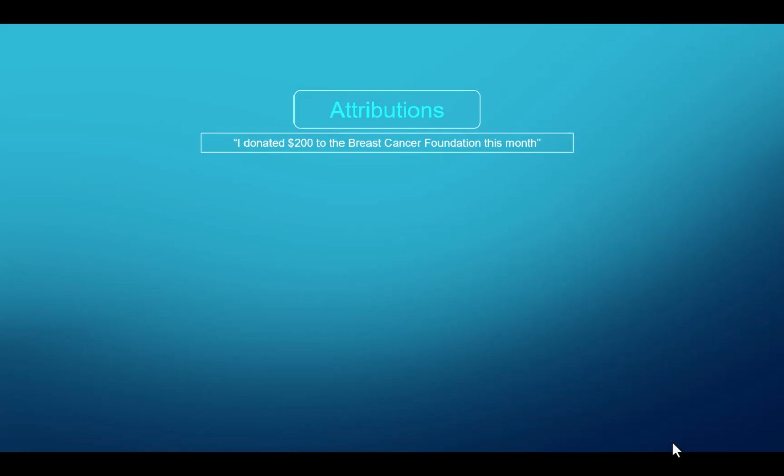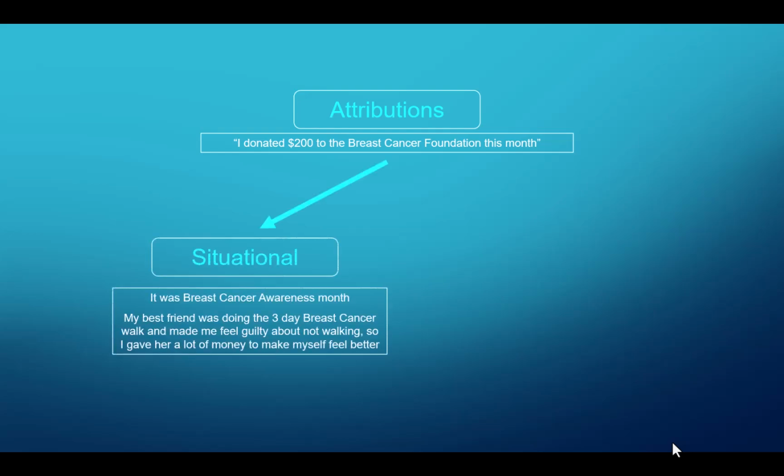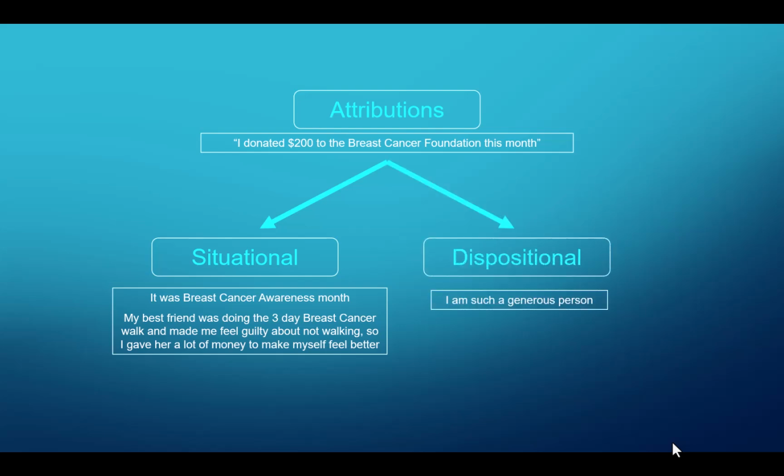Let's go through another example. The behavior is that I donated $200 to the Breast Cancer Foundation this month. A situational attribution might be, well, it was Breast Cancer Awareness Month. Or my best friend was doing the 3-day breast cancer walk and made me feel guilty about not walking, so I gave her a lot of money to make myself feel better. Long one, but still part of the situation. A dispositional attribution might be, I'm just a generous person.